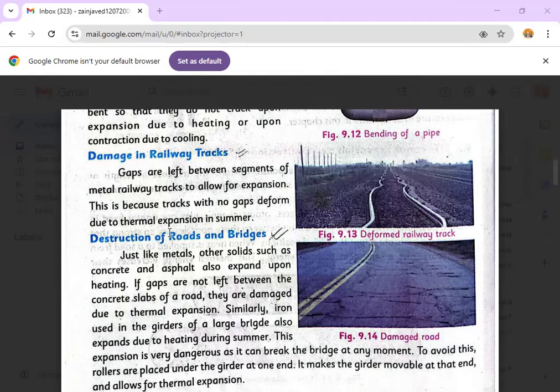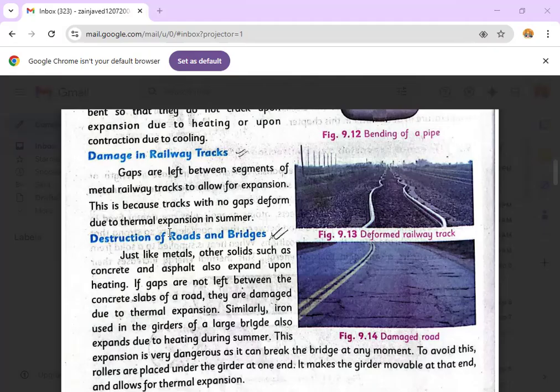So, in hot summer days, when the heat is enough for the metal to gain kinetic energy, it will increase the vibration of the molecules, and the vibration will be vigorous. This vigorous vibration will ultimately lead to an increase in the distance between the particles.